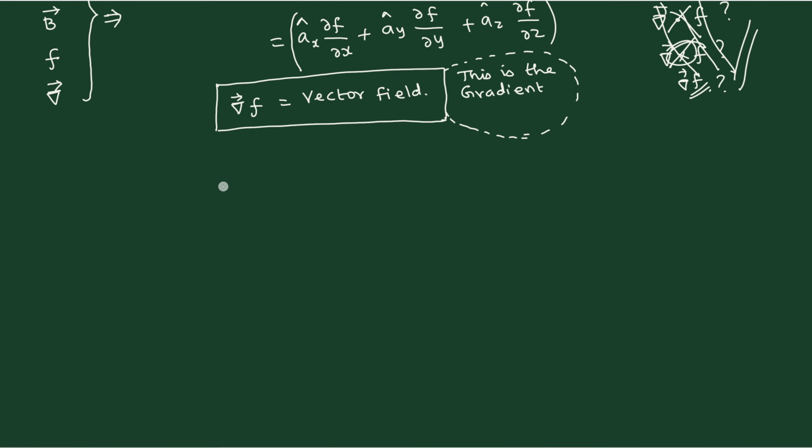For easy understanding, maybe I can represent it like this. I am trying to explain why we use the word gradient for the del of f. Okay, the answer is quite simple. After finishing the gradient, you get some expression, right? So that represents the slope actually. This is the place where you can see the slope. And this particular region where you are going to climb, suppose you are going to climb on this, for example, then we say that you are climbing on a gradient. So this is what is known as the gradient.